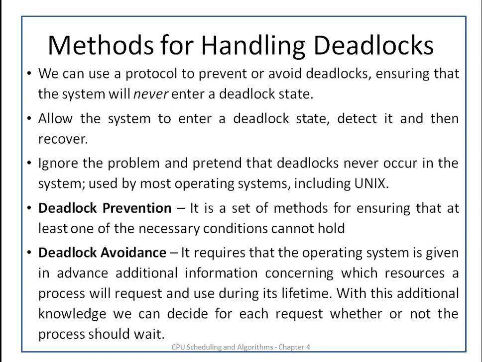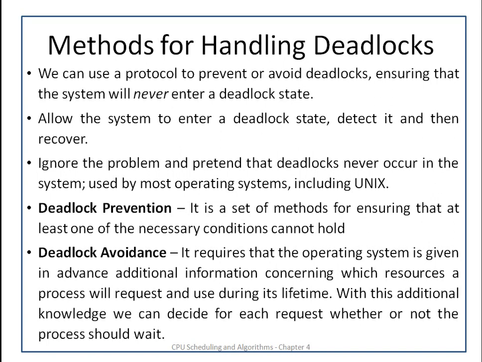This strategy is used by many operating systems currently. Okay, so we will see two topics, deadlock prevention and deadlock avoidance, which help us to avoid or prevent deadlock.